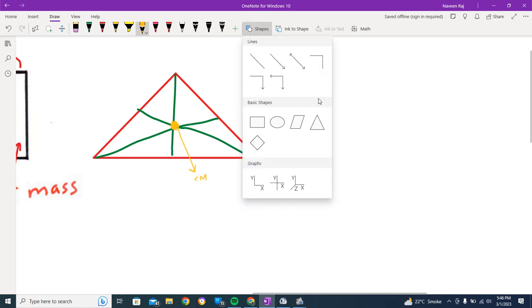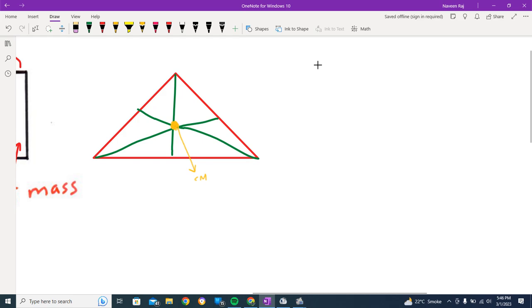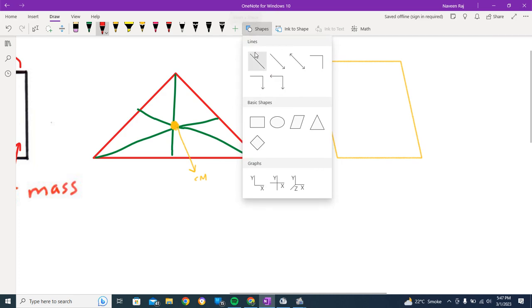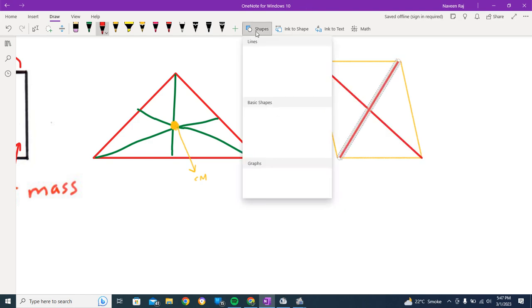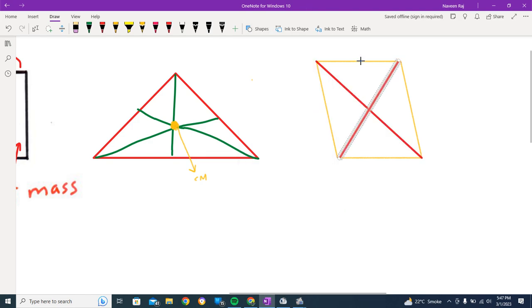Let me find another shape. Okay, here is another shape. Let me make lines with this so that it can be perfect. Let me draw another one. This is maybe the center.